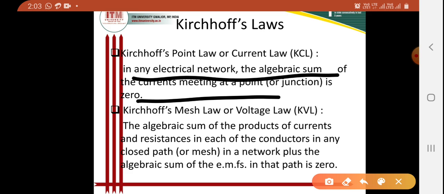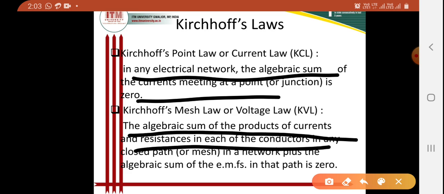Similarly, the statement of Kirchhoff's voltage law, or KVL, is that the algebraic sum of the products of current and resistance in each of the conductors in any closed path or mesh in a network, plus the algebraic sum of the EMFs in that path, is 0.